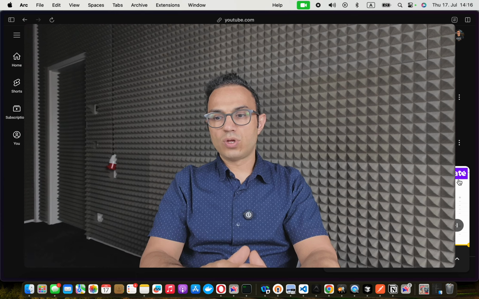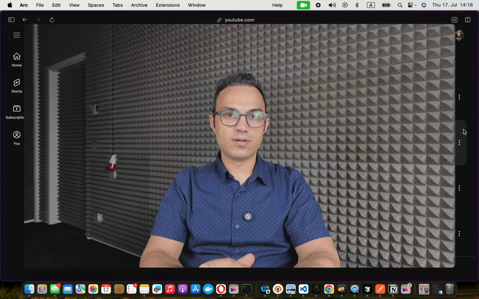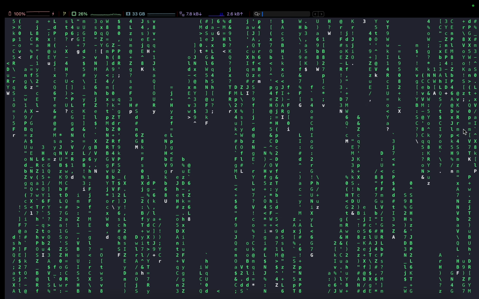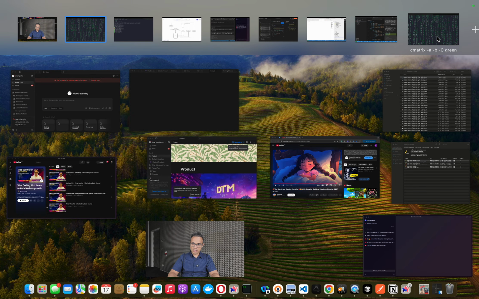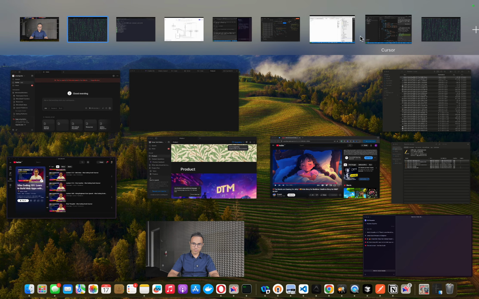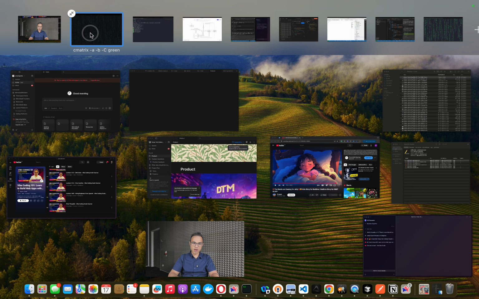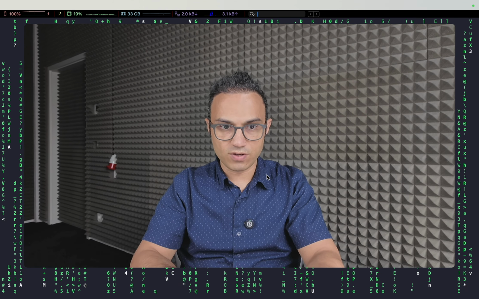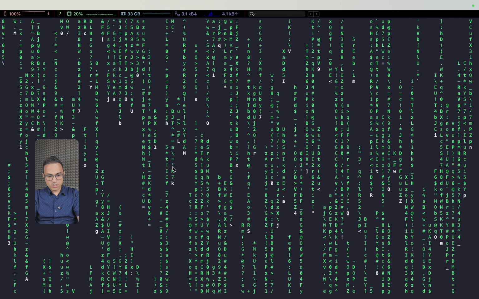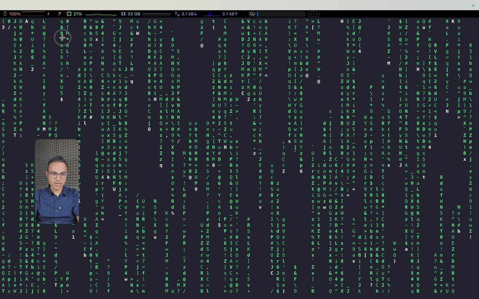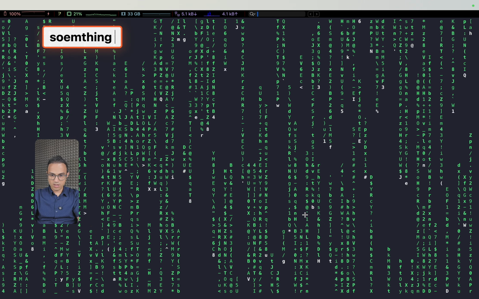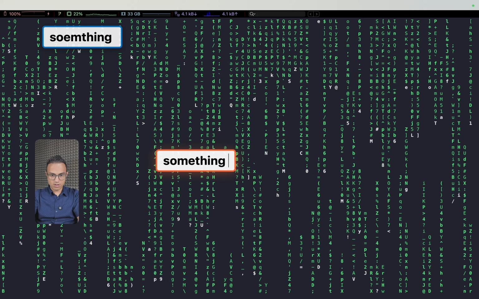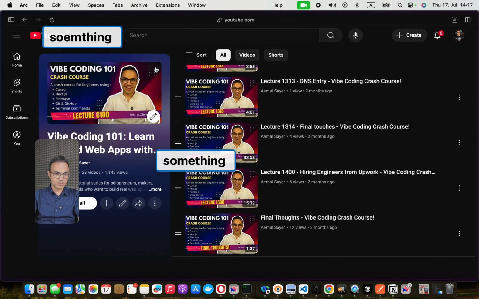The reason I showed you this quick demo is that when I swipe to another screen, this video feed goes into the other screen. Usually every single one of these is a virtual environment in macOS, and I didn't know about it until I started building this, or I needed this feature. Or for example, if I press Command Shift T, I can write things here. So I write something here, I write something else here, and they also go with me as I go wherever.